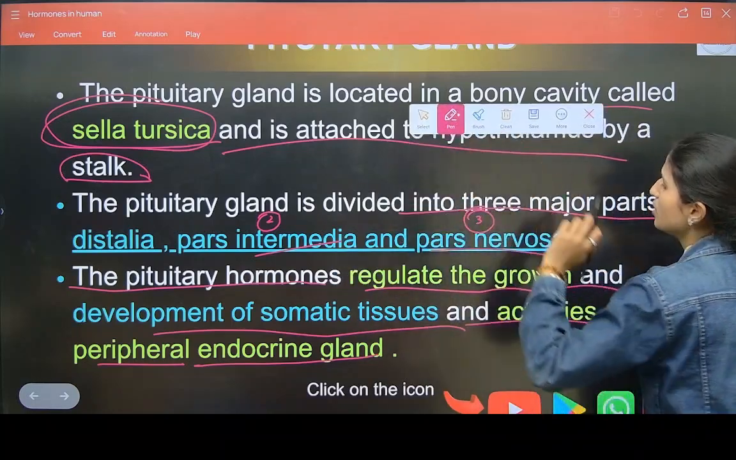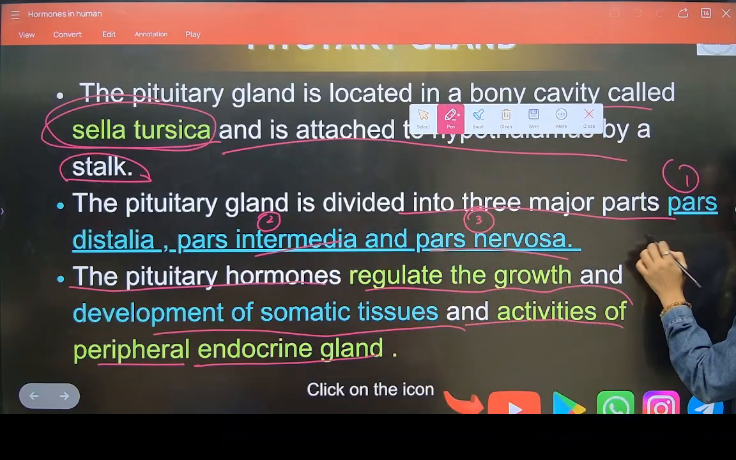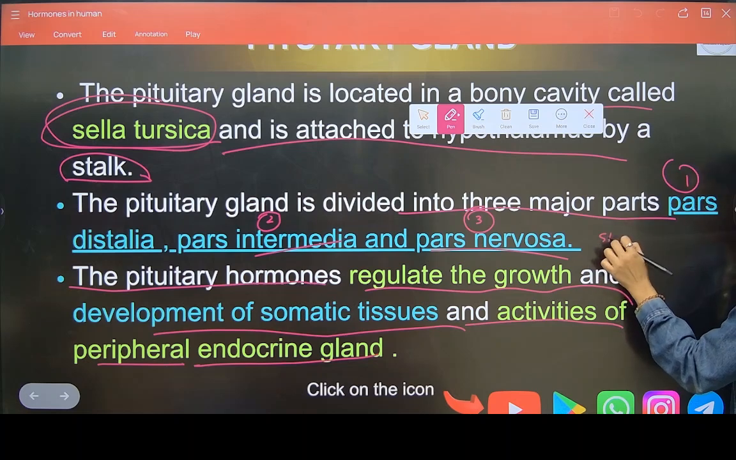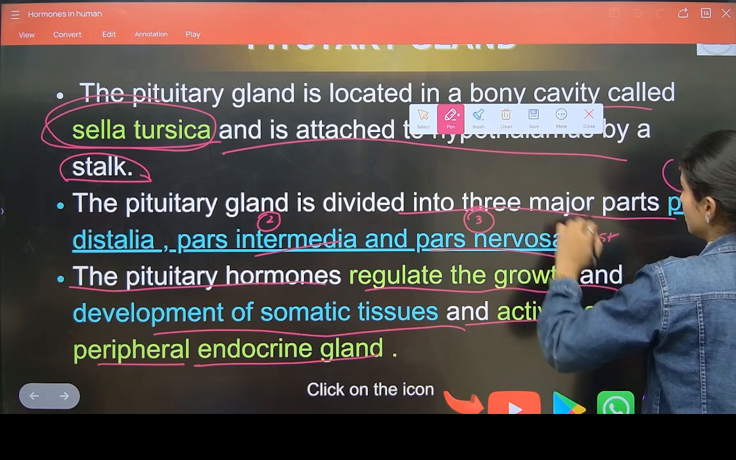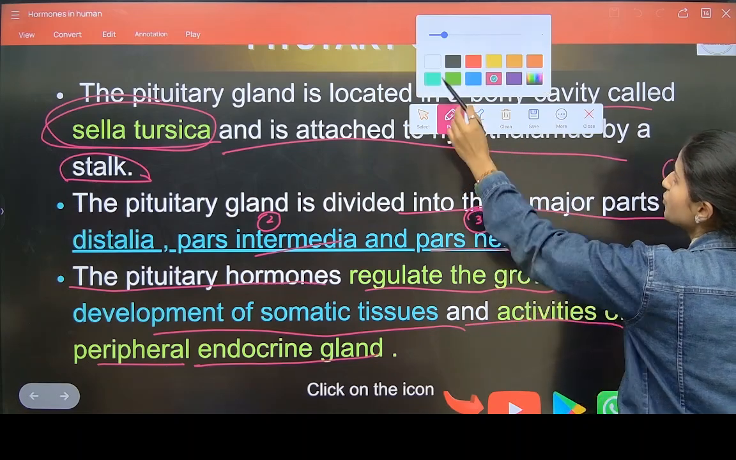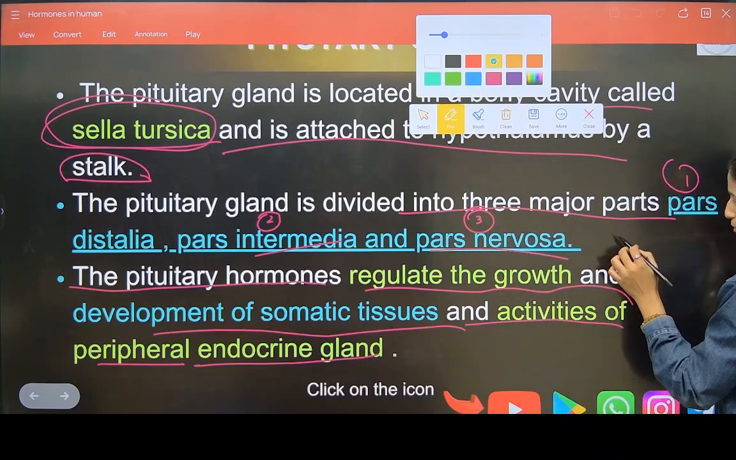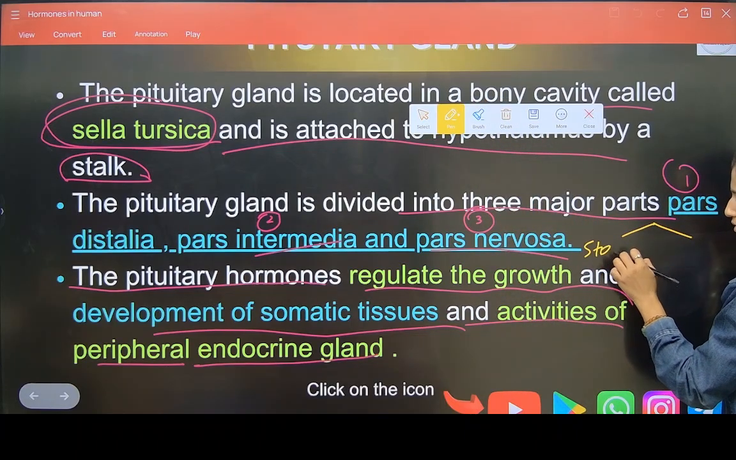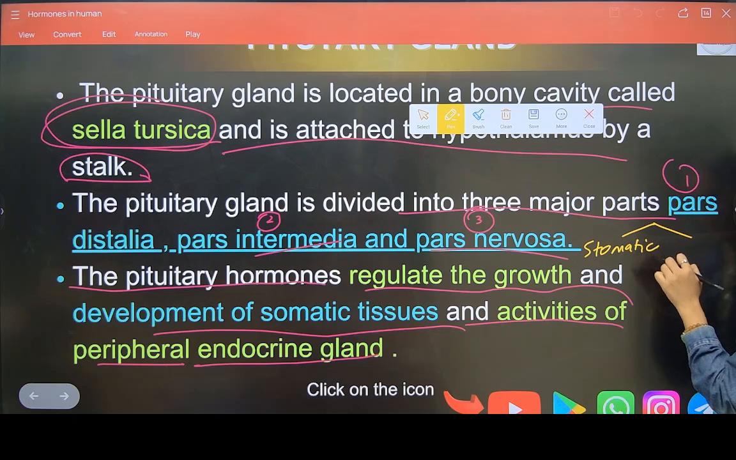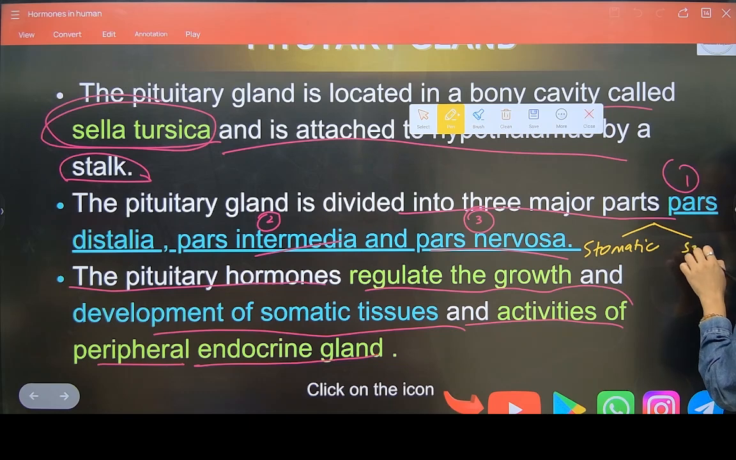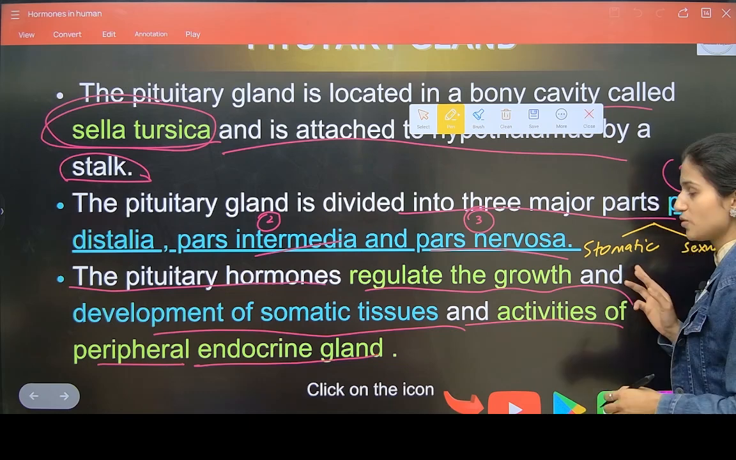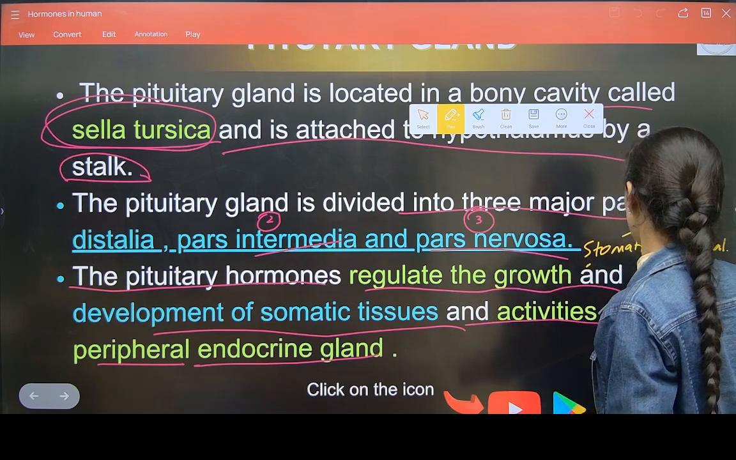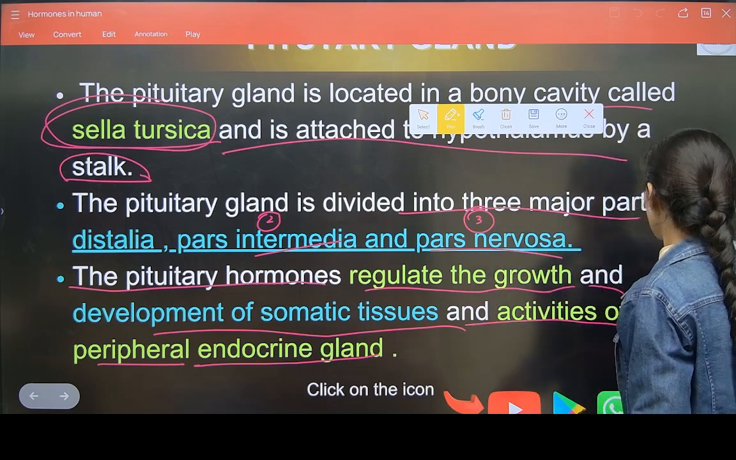I have taught you this. There are two types of cells: somatic and sexual. You can say sexual cells. There are two types of cell. Somatic cells do cell division further, and the sexual cells do not divide.